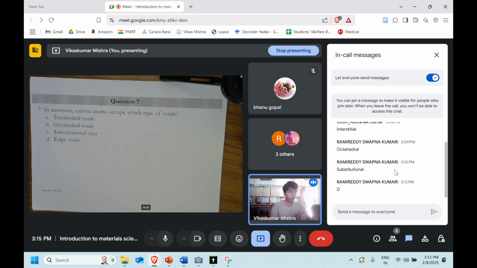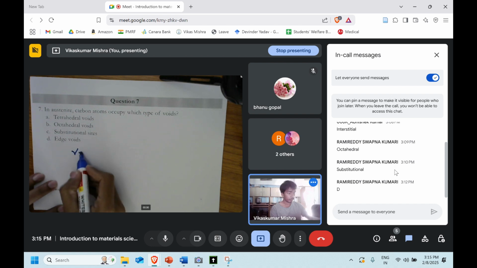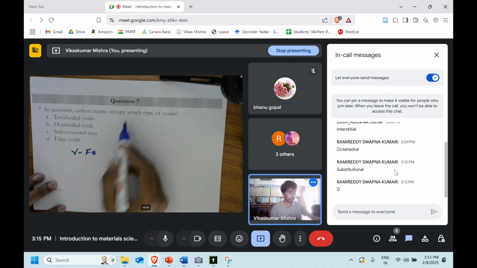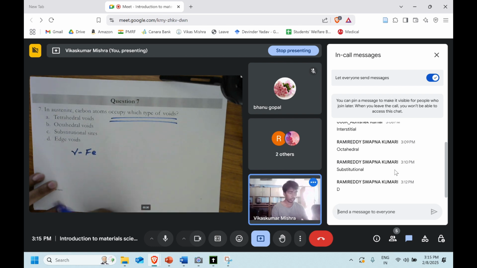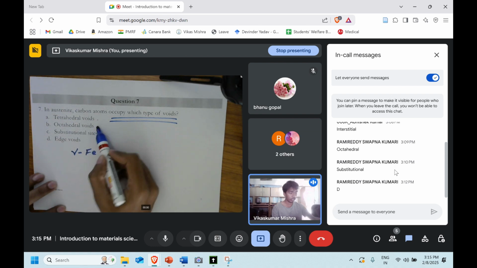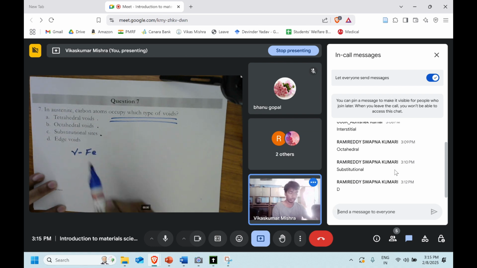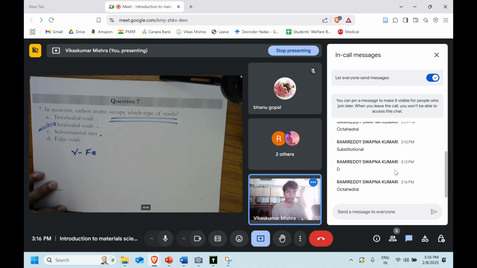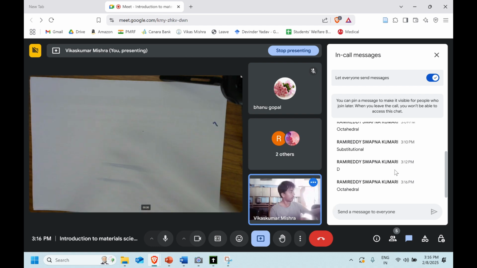I want you to answer this question. The question says that in austenite, that is gamma iron, carbon occupies which type of void? The type of void that carbon is going to occupy: whether it is tetra, octa, substitutional sites, or edge void. What do you think? A, B, C. That's right, octahedral void. So for question 7, option B is the right answer. Let's move ahead.